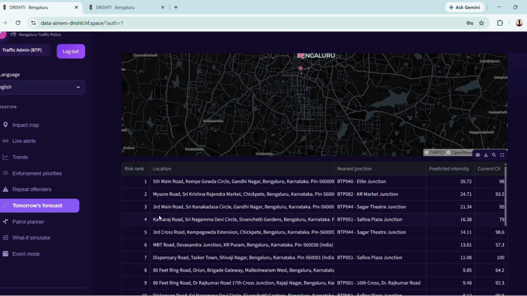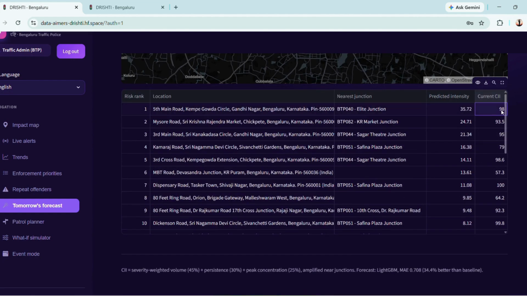Suppose the data was given to us for 5 August 2024, what can happen on 6 August 2024? These are the predictions that have been given by the algorithm. This is the location, this is the nearest junction, this is the predicted intensity that can happen, and this is the current CII that is there. If the current CII is 3098 on 5th August, for 6th August, it can reduce by 35.72%. This is not percent, this is in value.